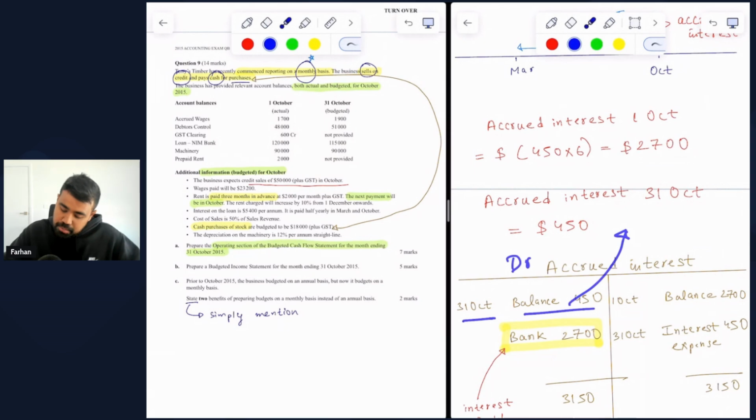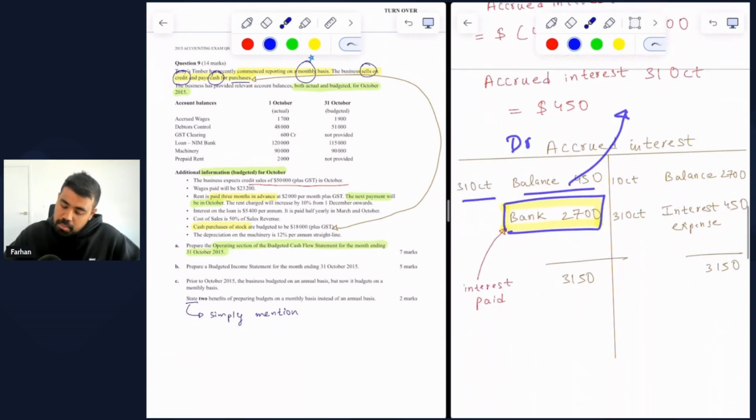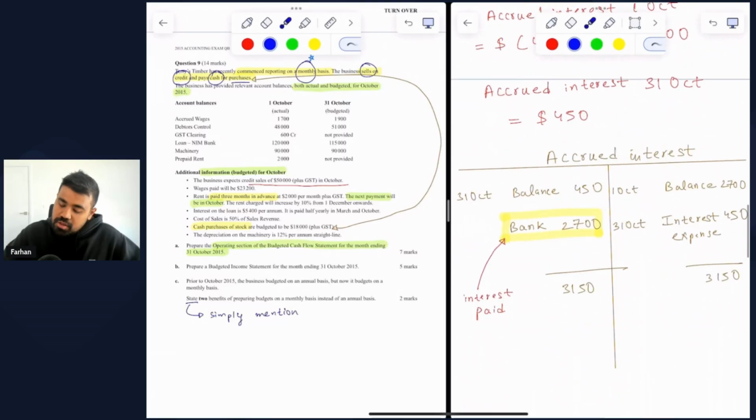Now this highlighted bit here is what we had to derive ourselves. So we'll come back to that bank thing. But we also understand that interest expense for the month is $450. Any interest we have expensed is going to increase the balance for accrued interest. That is why liabilities are going up and we are crediting it. So that refers to the 1 month of interest expense. Debit interest expense 450, credit accrued interest of 450, basically referring to the fact that whatever interest you have consumed for the month of October, you haven't paid for it yet.